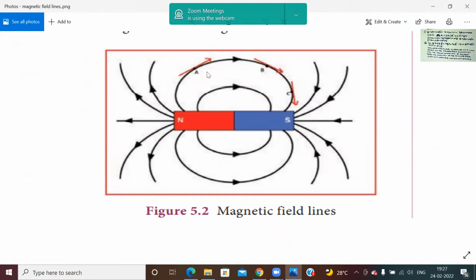This you have seen, and in the magnetic field in such a way that the tangent to the curve at any point gives the direction. So what is the tangent? In Tamil, it is thodu kodu. This is the tangent. The tangent at any point shows the direction of the magnetic field. At any point, you touch here, this gives the direction. You touch here, this gives the direction. You touch here, here also this gives the direction.